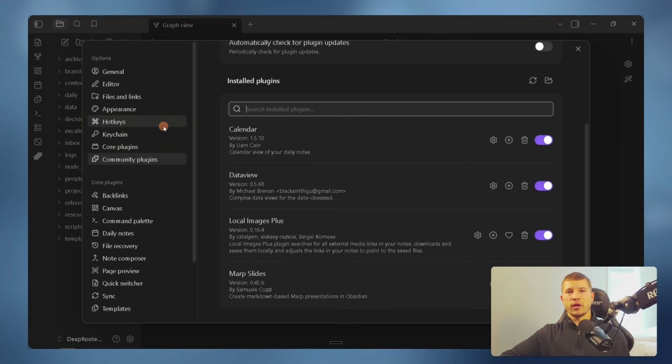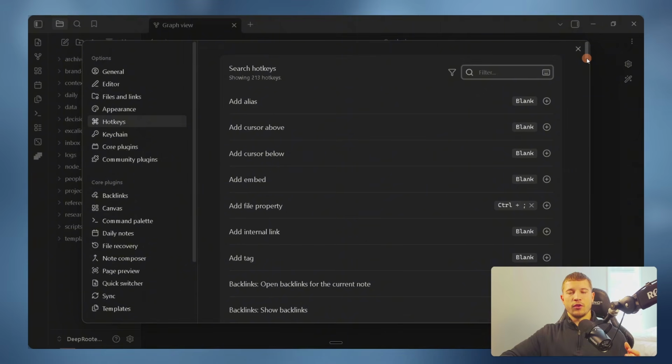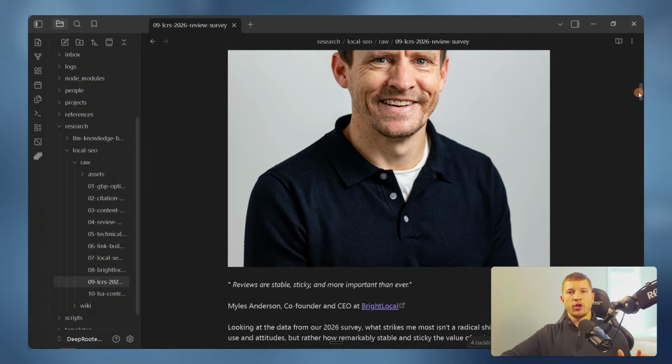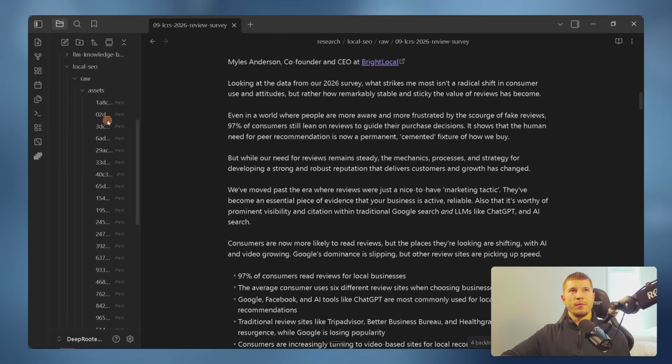What we're going to do then is quickly set a hotkey in order to just immediately download the files once we clip that source from the internet. You can scroll down this section until you get to the point where it says Local Images Plus: localized attachments for all your notes, plugin folder. We just set it to Control-Shift-D. Once that's done, we can hop into an article like this, press the hotkey, and then all the images will get downloaded into this asset folder for any future use.